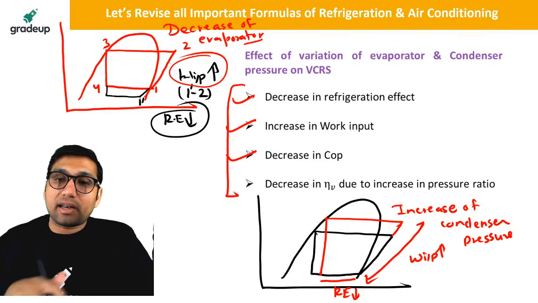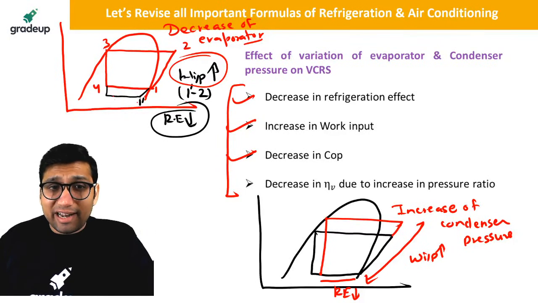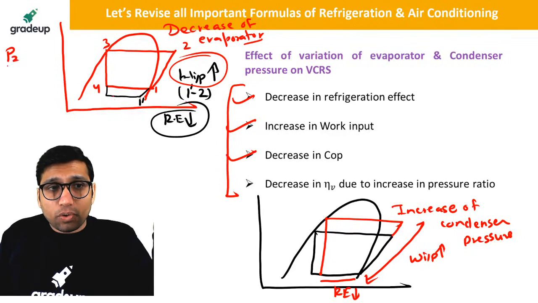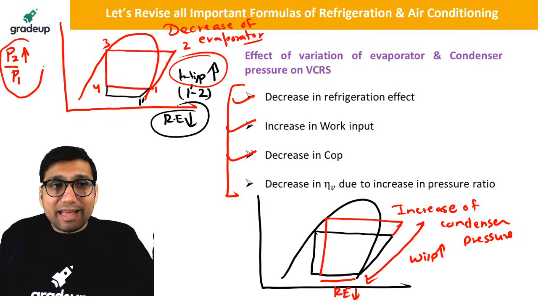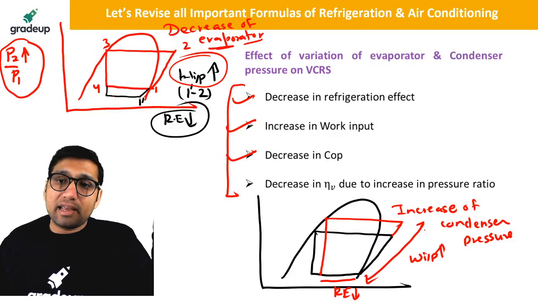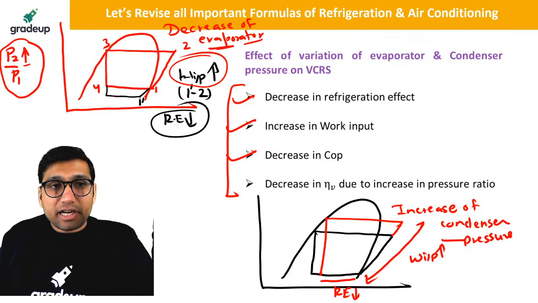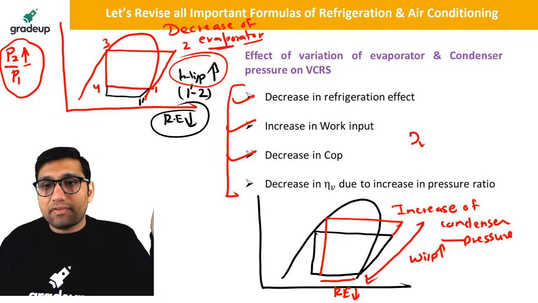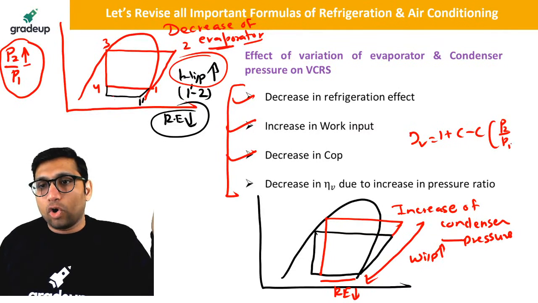One more important effect, as we can clearly notice, is that the pressure ratio also increases if you decrease the evaporator pressure and increase the condenser pressure. If the pressure ratio increases, then in the volumetric efficiency equation 1 plus C minus C (P2/P1)^(1/n), the volumetric efficiency will decrease.